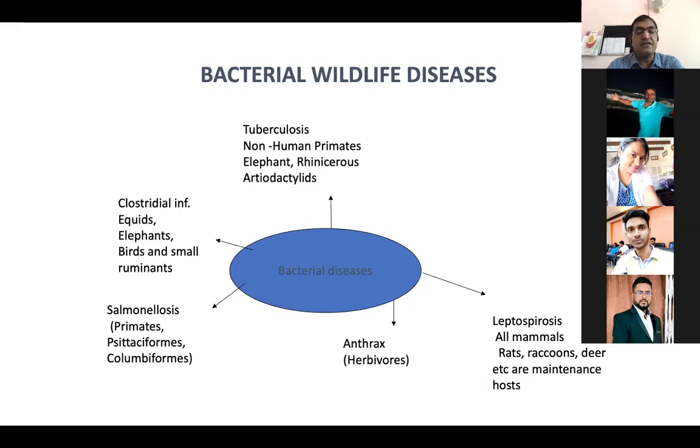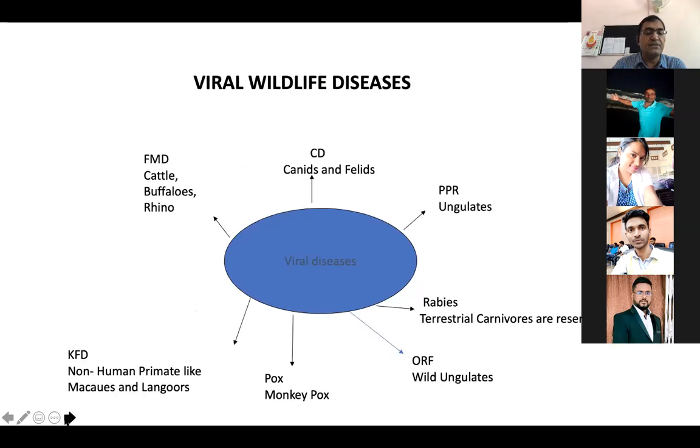Now next is anthrax, again a very important zoonotic disease. It generally affects herbivores and wild animals. Then salmonellosis, which affects primates, ciconiiforms and columbiforms. Then there are the clostridial infections, which affect the equids, the elephant, the birds, and small ruminants. So these are some of the bacterial diseases. I will come to them one by one in later classes, just to have a glimpse of this. Some of the viral diseases: the most important viral disease is canine distemper.